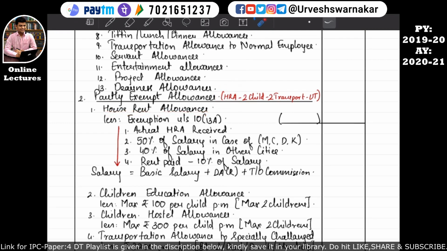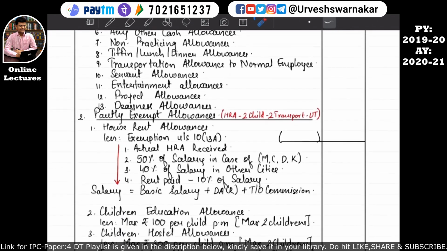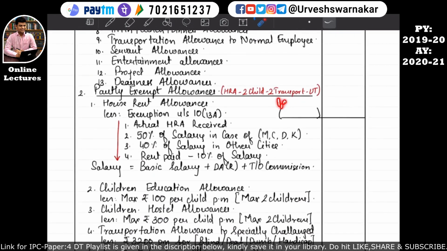So many of the times the employer provides the employee with house rent allowances. So for example, if the employer provides the employee with a house rent allowance of say rupees 1 lakh per annum, you have to consider it over here, and then we have to calculate exemption under section 10 subsection 13A. So this is a kind of partial exemption given under section 10.